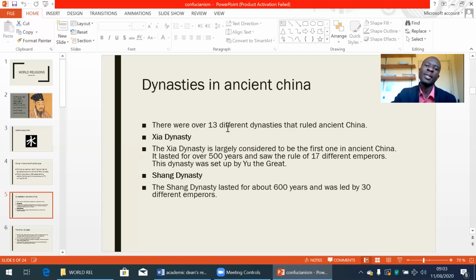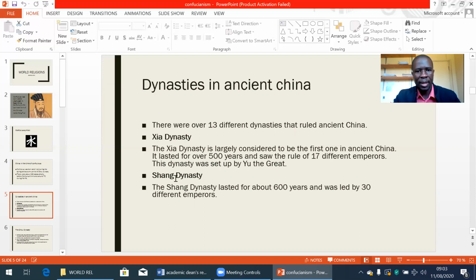There were about 13 different dynasties that ruled ancient China. We'll mention a few. The Xia dynasty is largely considered to be the first one in ancient China. It lasted for over 500 years and saw the rule of 17 different emperors. This dynasty was set up by Yu the Great.